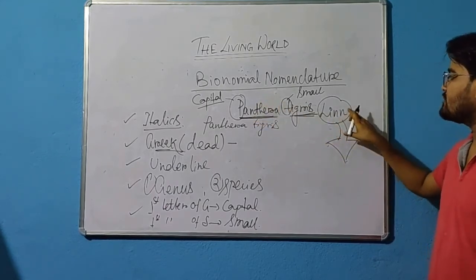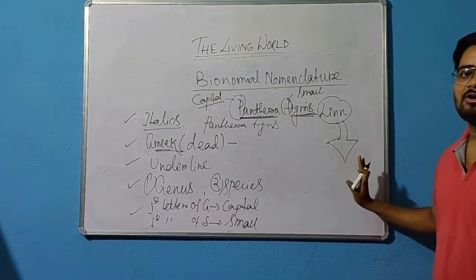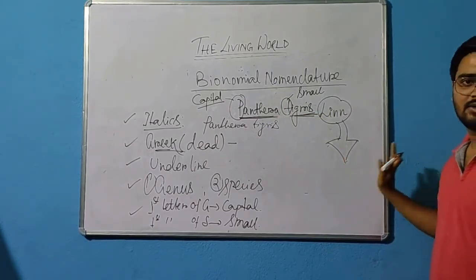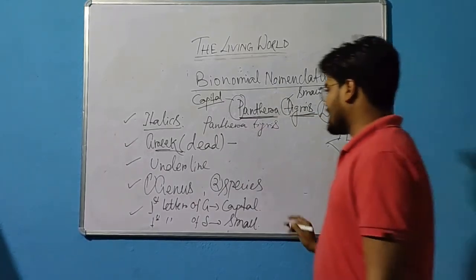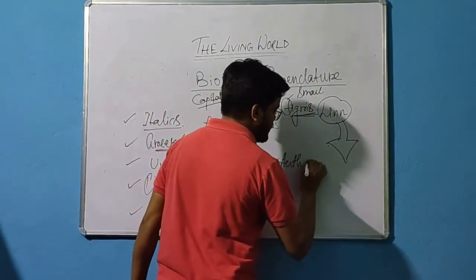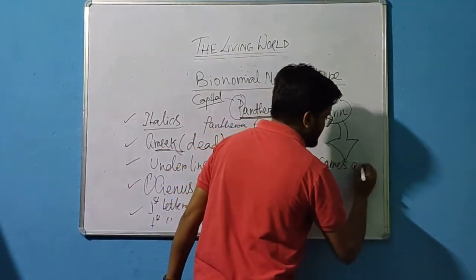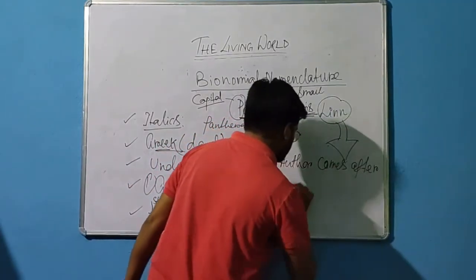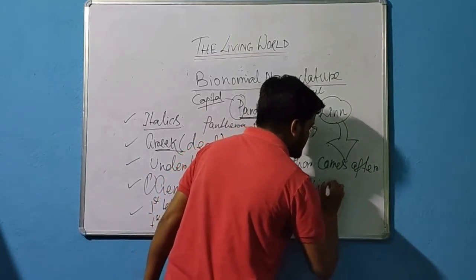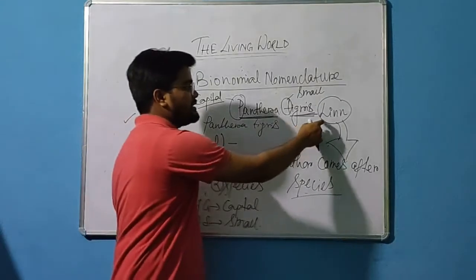As I have written over here, L means this name was fixed by Carolus Linnaeus. So another point we can add over here: the author name comes after the species, as I am getting over here. Correct?